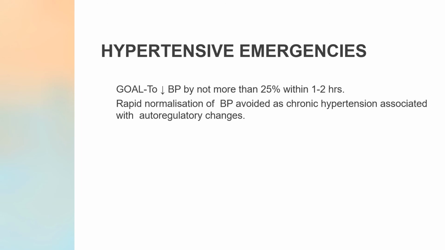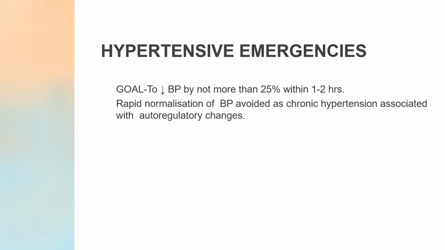Your goal is to decrease the BP by not more than 25% within the initial hour, that is within the initial 1 to 2 hours. It is not that you give the medications aggressively and bring the BP to a normal value. No, this should not happen. Decrease the BP by not more than 25% of that value within 1 to 2 hours, and later on you can slowly bring the blood pressure down to lower values in the next 4 to 6 hours.